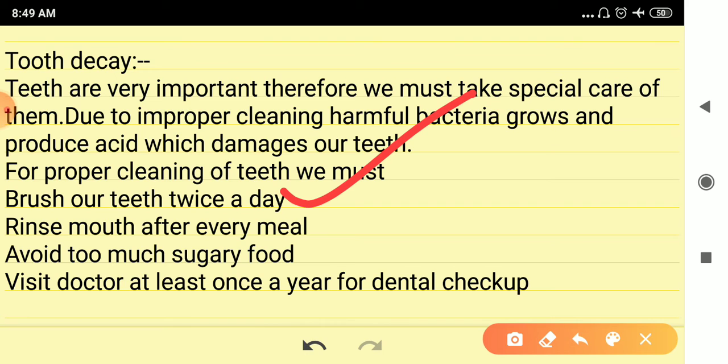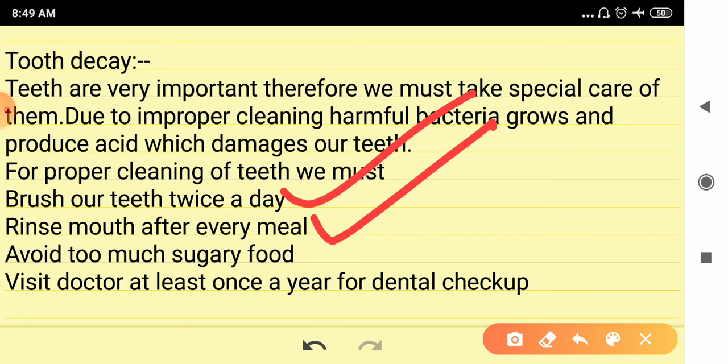Rinse our mouth after every meal, so that the leftover food inside our mouth gets out. When these food items remain inside the mouth, the bacteria grow and release harmful acids. That acid is very dangerous for our teeth.